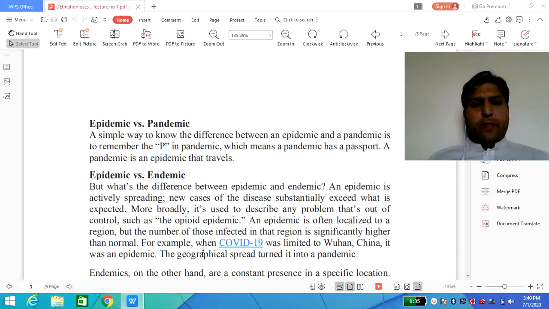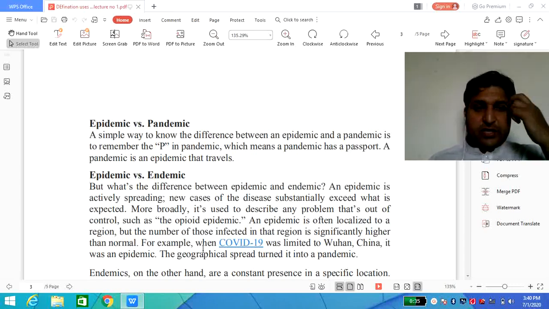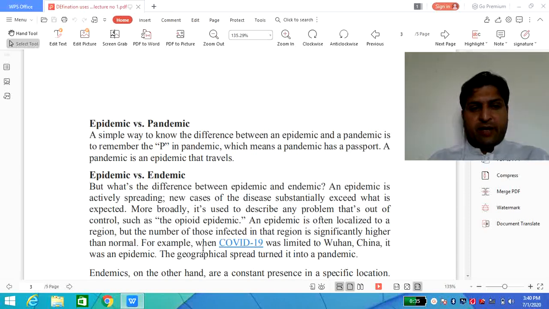The next one, as we mentioned, epidemiology is related to the disease condition, how a disease spreads in our society, and what the nature of the disease should be, whether it's epidemic, endemic, or pandemic, and whether it's communicable and very contagious or not, like COVID-19 in the present time.